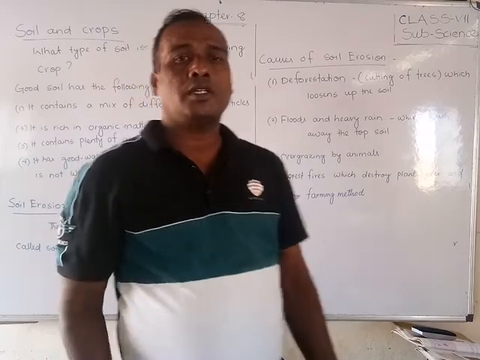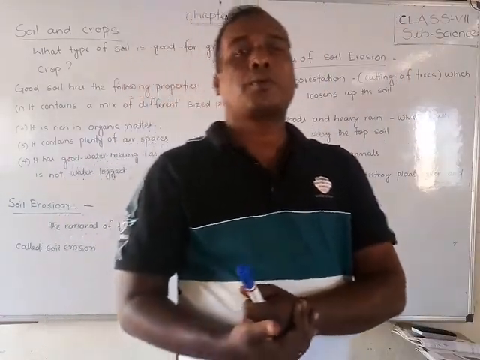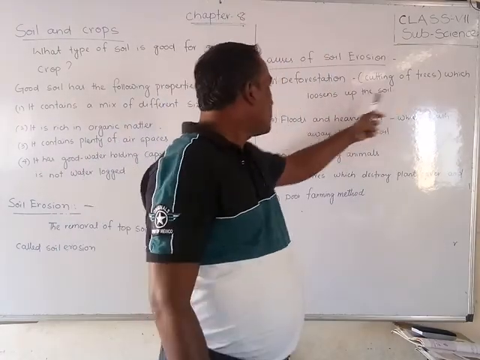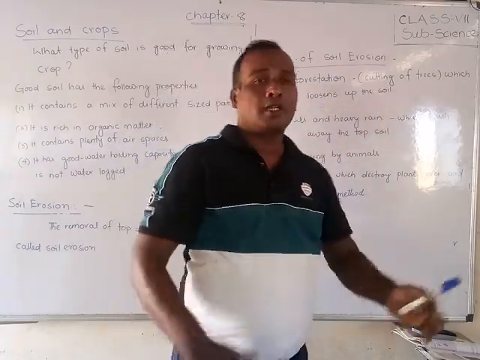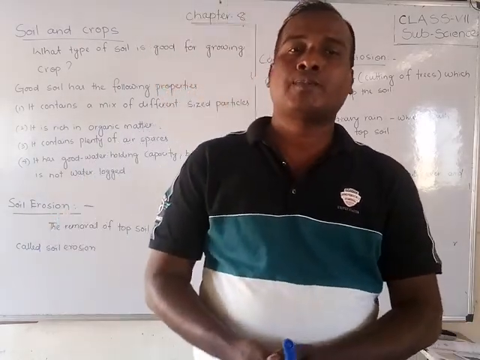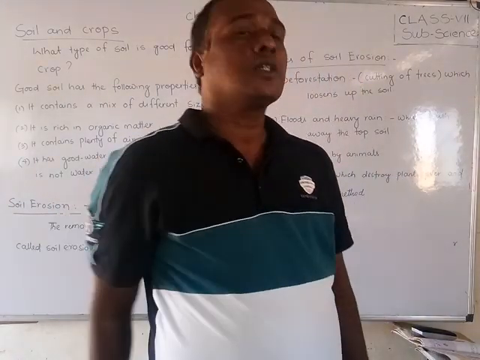I told that already. Why is deforestation happening? Because of the increase in population. Deforestation means cutting down trees, which loosens the soil. If the trees are not there, the soil will become loose. Loosening happens because tree roots hold the soil.